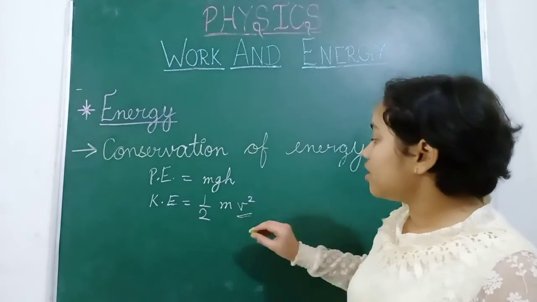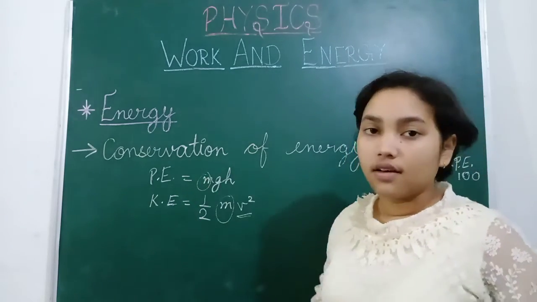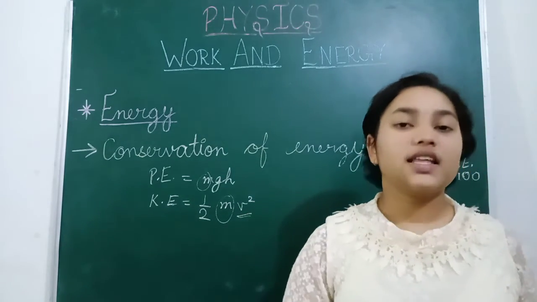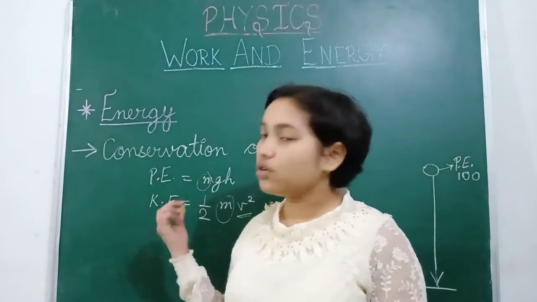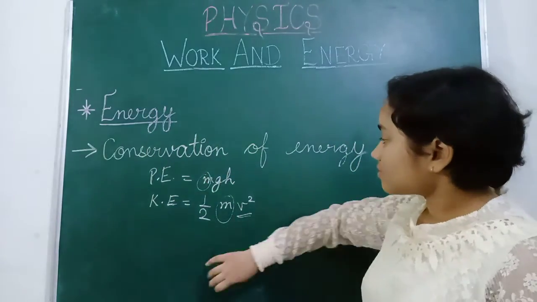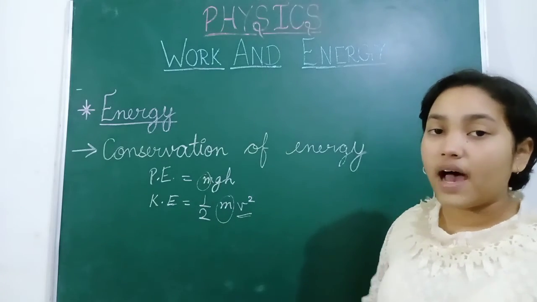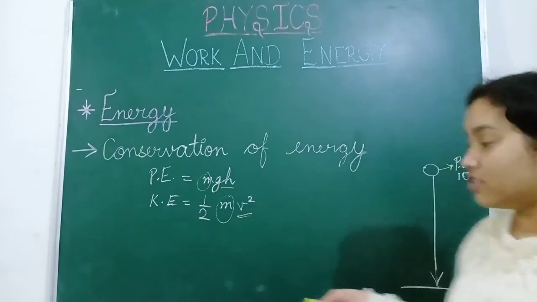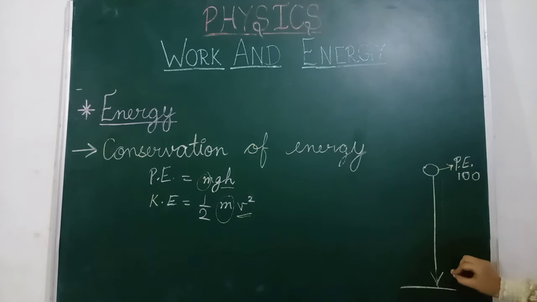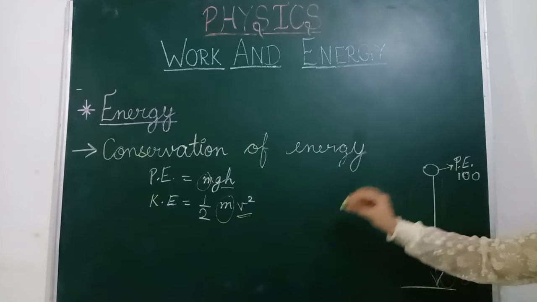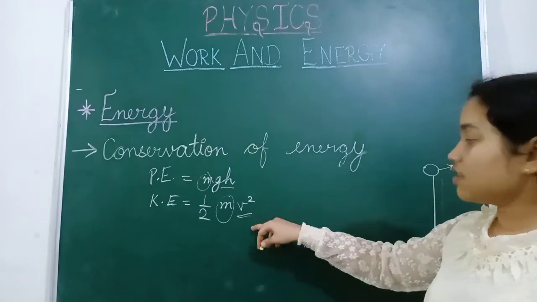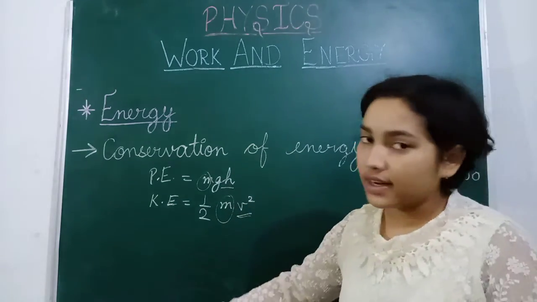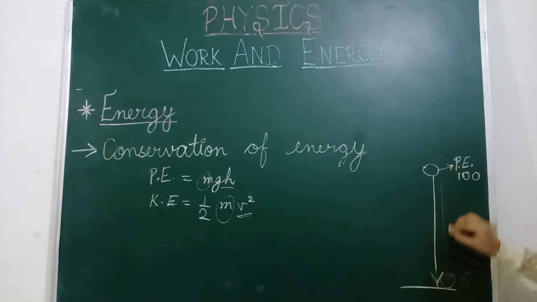Because it is gaining velocity, and the mass is the same here. When velocity increases, kinetic energy will also increase, and potential energy will decrease. Why? Because height is decreasing, and at the last point it will become 0. So potential energy is least, and kinetic energy is more while moving down.